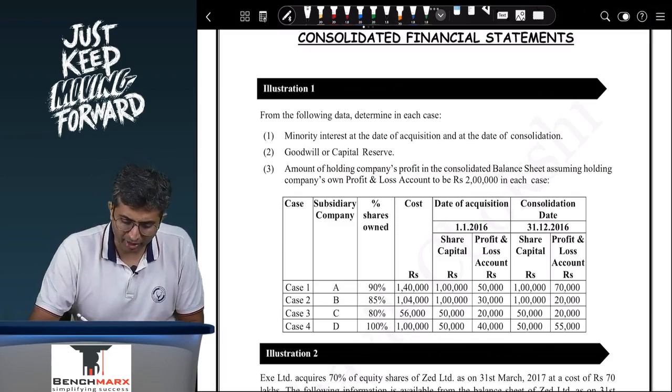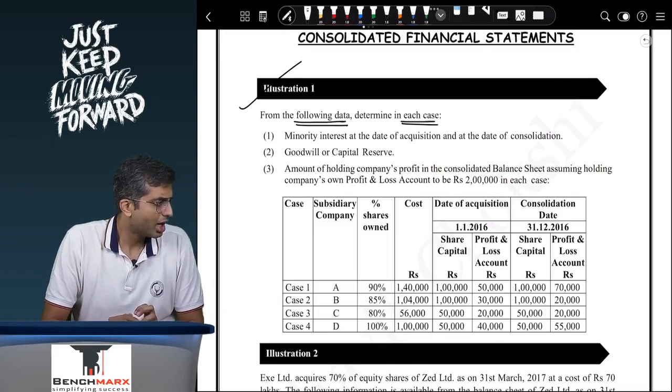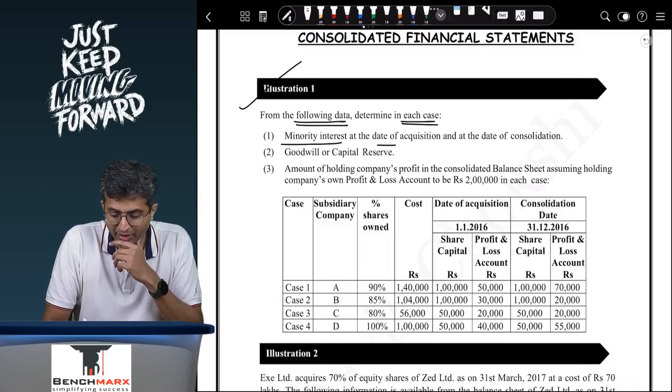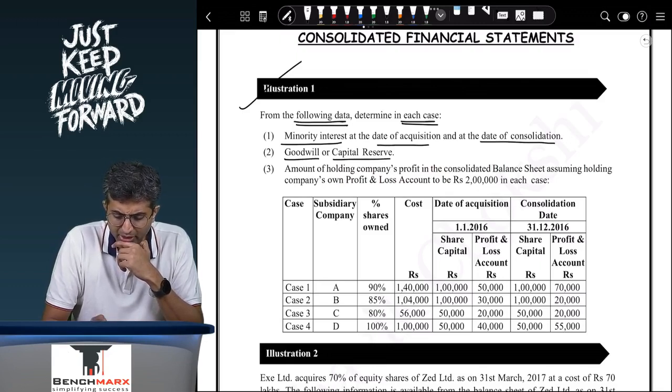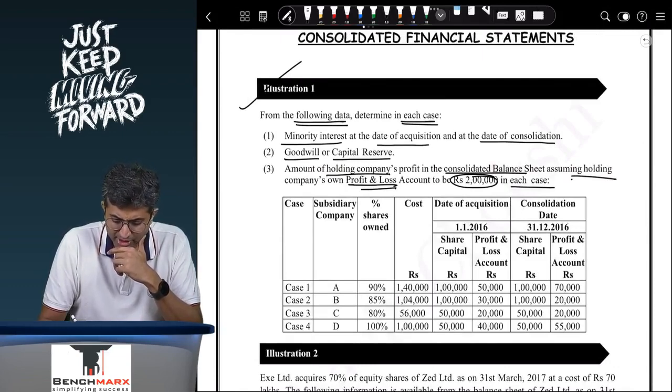So let us say we go to question number 1. From the following data, determine in each case, you can focus on the screen, the minorities interest. This is, I think, even illustration 1 of your study material, at the date of acquisition and at the date of consolidation, goodwill or capital reserve, and the amount of holding company's profits in the consolidated balance sheet, assuming the holding company's own profit and loss is 2 lakhs in each case. And then there are 4 cases, 1, 2, 3, 4, subsidiaries A, B, C, D, with percentage shares held 90, 85, 80 and 100. You have the cost in each of the different cases.